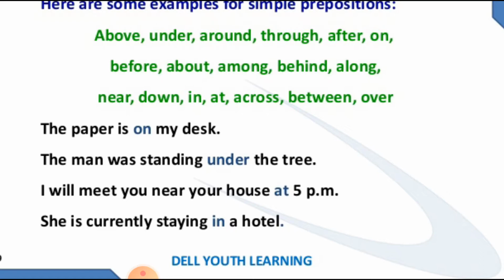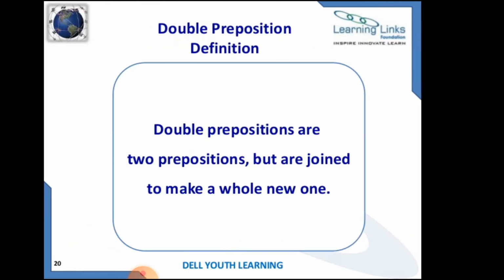Like, the paper is on my desk. The man was standing under the tree. I'll meet you near your house at 5 p.m. She is currently staying in a hotel. Hotel, not hotel. Okay, hotel. So these are very simple prepositions.